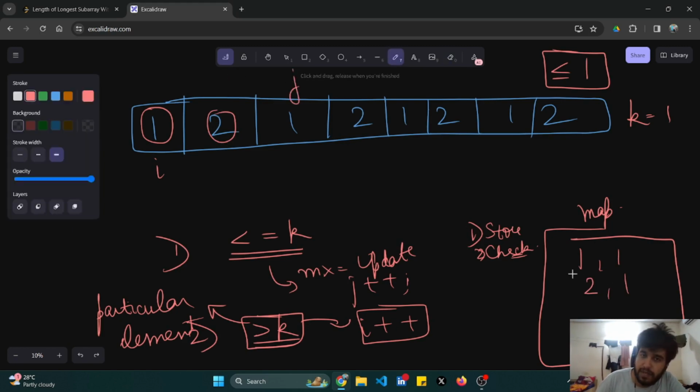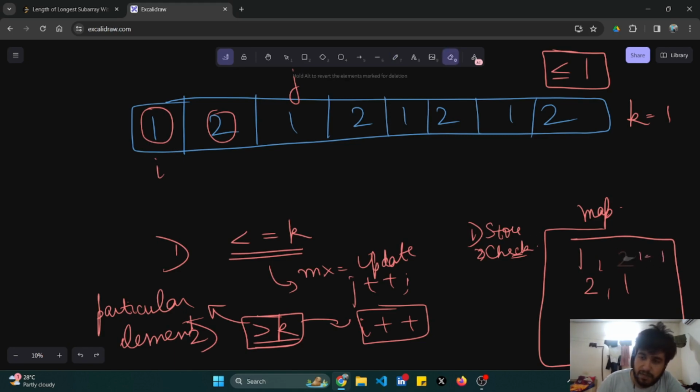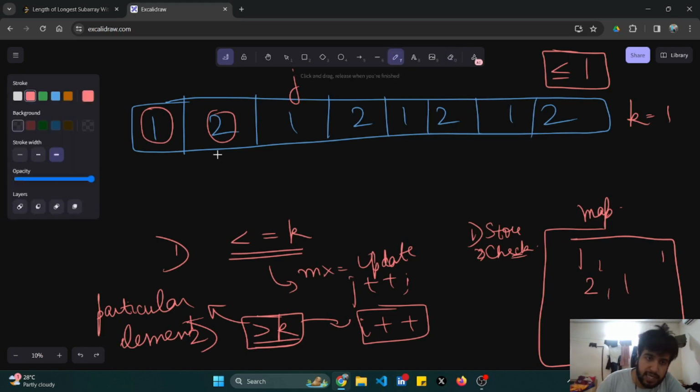My j pointer comes here. I'll increase 1's occurrence to 2. Are they following the condition? No. So what do I have to do? I have to decrease the occurrence of 1 and increase my i pointer, till a point comes when my elements are following the condition. So before incrementing the i pointer, I'll decrement the frequency: 2 minus 1 is equal to 1, and I'll increment my pointer. Are they following the condition? Yes. And alongside, my max would be updated, so my max would be 2. Why 2? Because both these elements were following the condition.